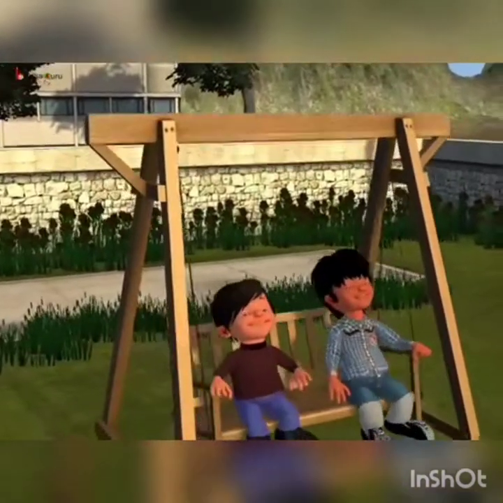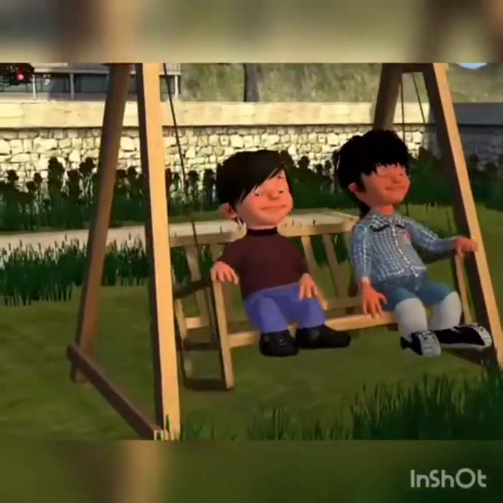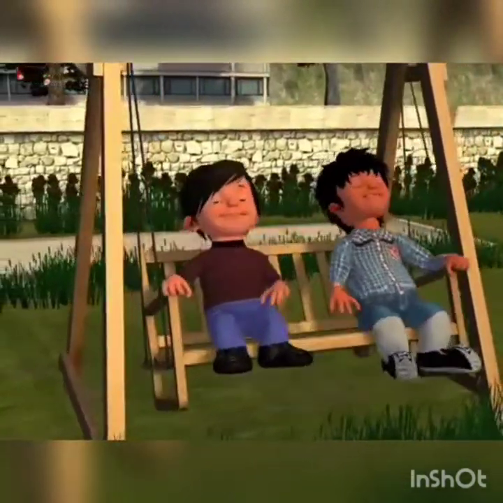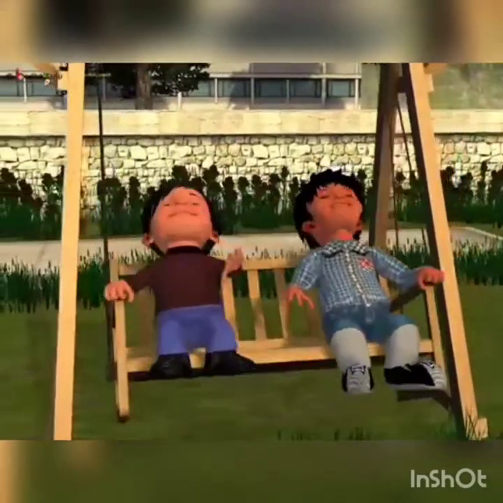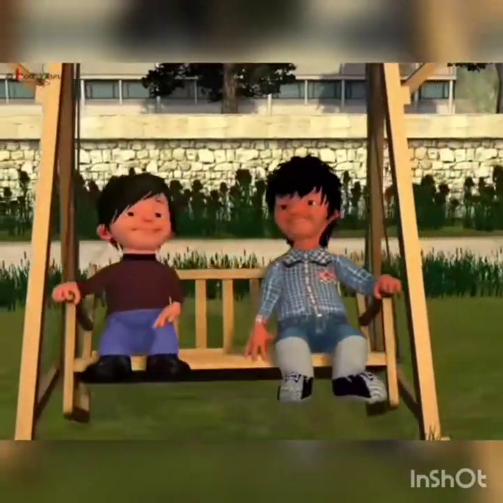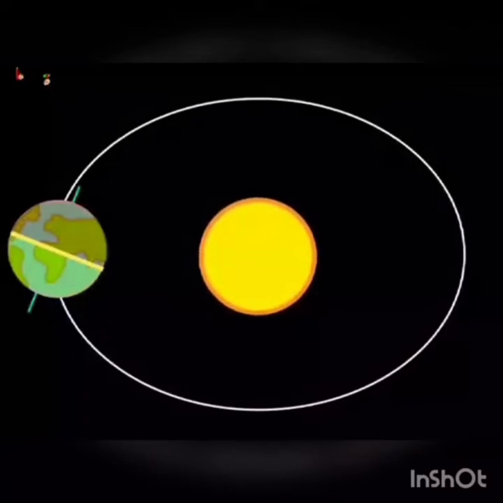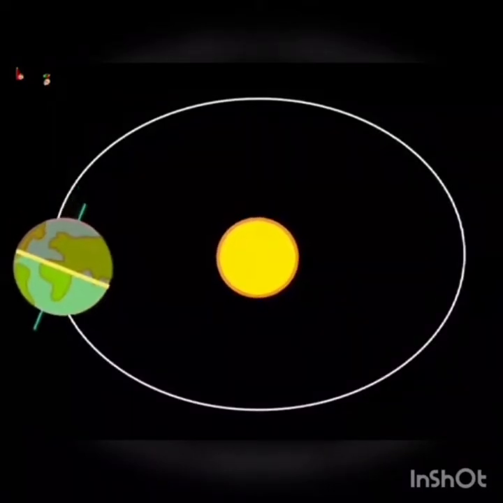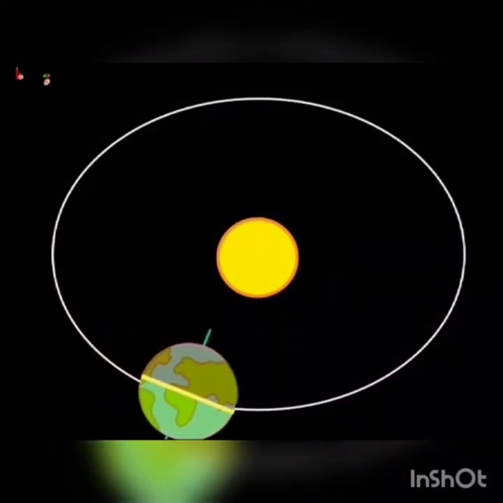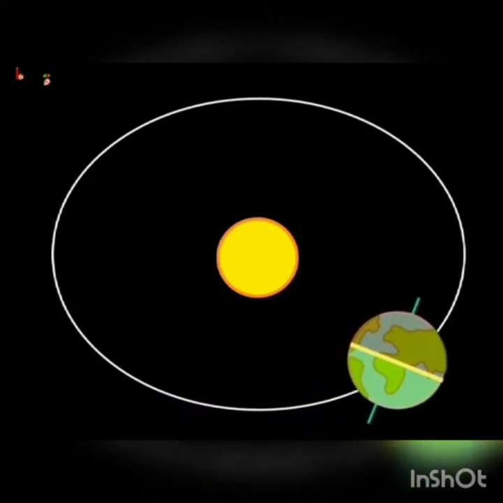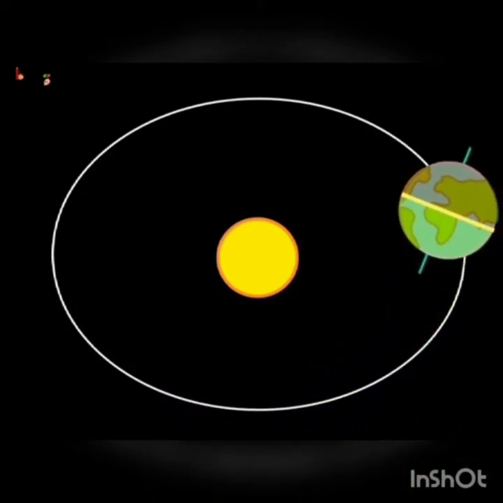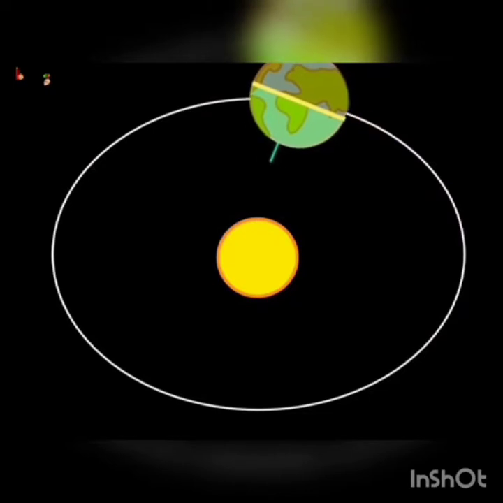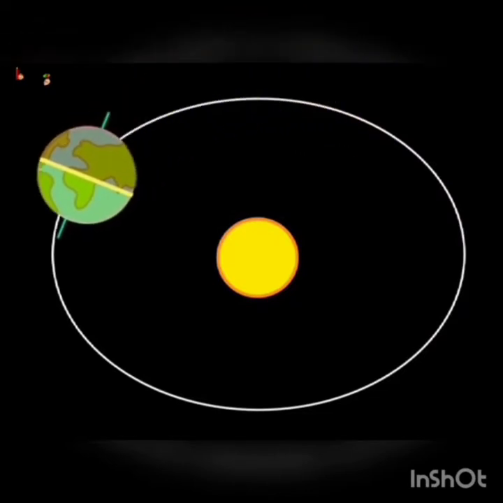Some motions repeat themselves again and again, like when you are swinging in the garden or the earth moving around the sun. In the case of the earth, it continues to revolve around the sun, and that too in a fixed orbit. It completes one revolution in a fixed time, and this motion is repeated.